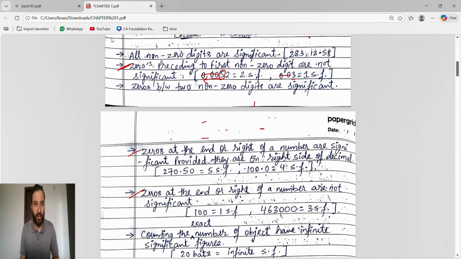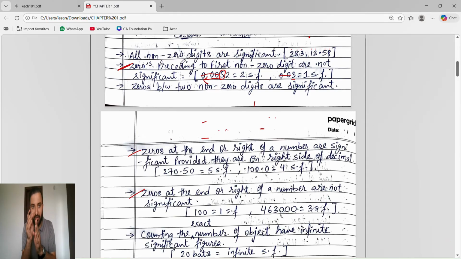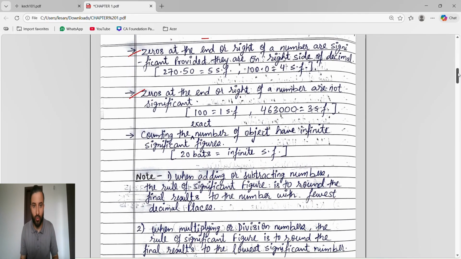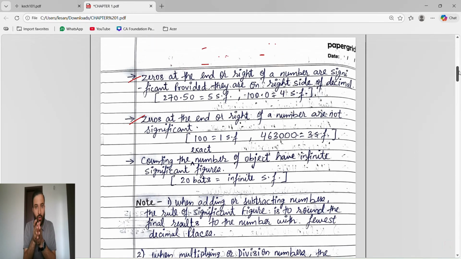In this we studied that any zero you take preceding the non-zero digit, means any zero before the non-zero digit, is not significant. Now these two rules are talking about zero which is after the non-zero digit, or you can say zero which is present at the end of the non-zero digit, or zero which is present on the right side.